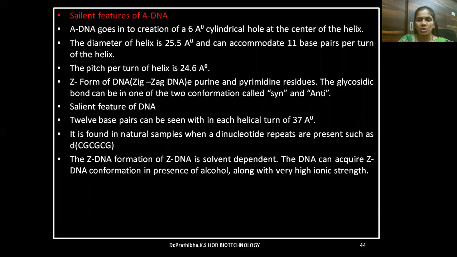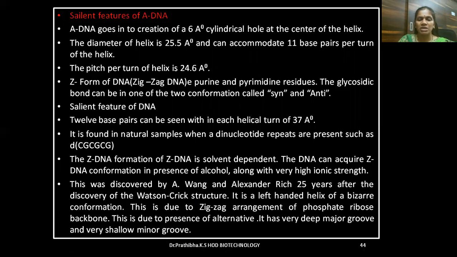DNA can acquire the Z DNA conformation in the presence of alcohol, along with very high ionic strength. This was discovered by A. Wang and Alexander Rich 25 years after the discovery of the Watson-Crick structure. It is a left-handed helix of a bizarre conformation. This is due to the zigzag arrangement of the phosphate ribose backbone, and also due to the presence of alternating purines and pyrimidines. It has a very deep major groove and a very shallow minor groove, which gives the appearance of a zigzag arrangement.